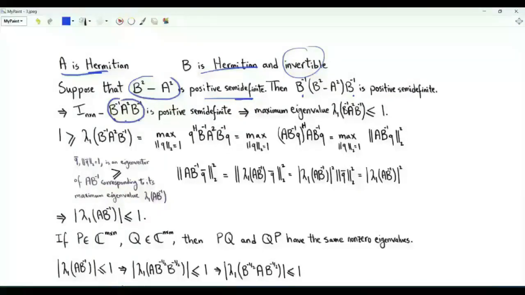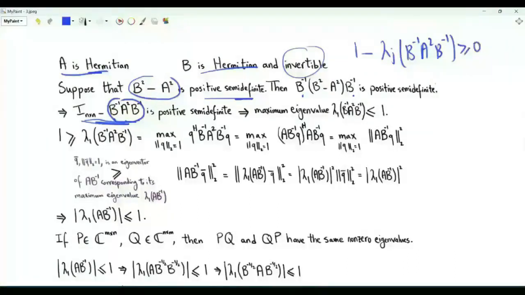This matrix is Hermitian. Its eigenvalues are real valued. The jth eigenvalue of this matrix is 1 minus the jth eigenvalue of B to the minus 1 A squared B to the minus 1. Because this matrix is Hermitian and positive semi-definite, its eigenvalues are all greater than or equal to 0. This means that all the eigenvalues of this matrix are less than or equal to 1. The maximum eigenvalue lambda 1 of B inverse A squared B inverse is less than or equal to 1. We have 1 greater than or equal to lambda 1 of this matrix.